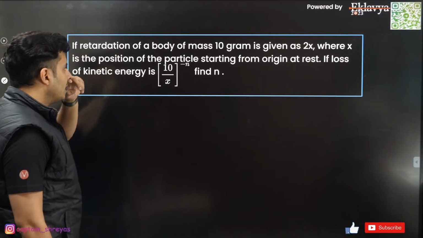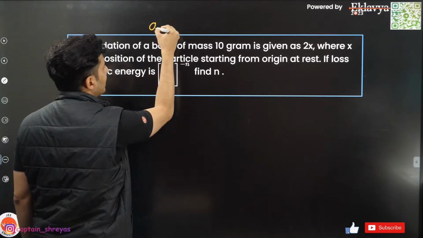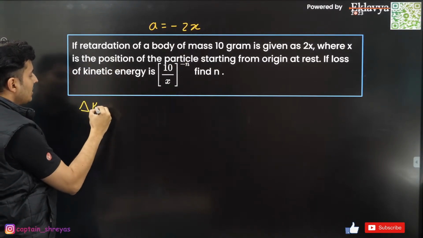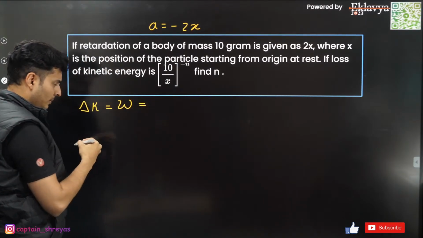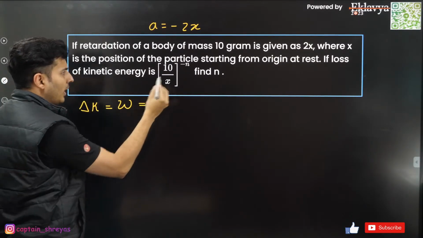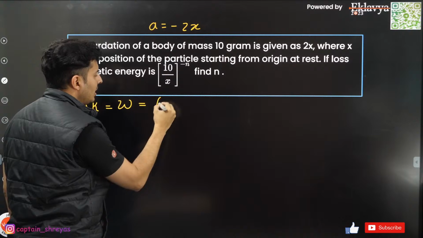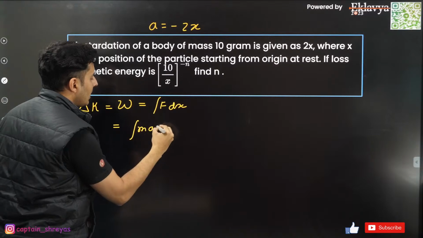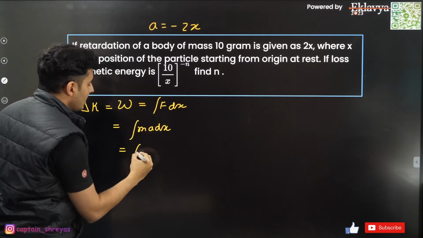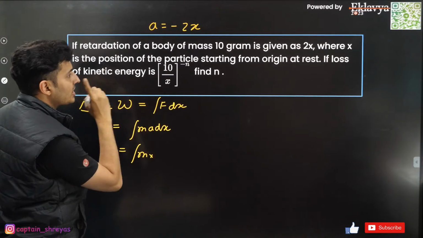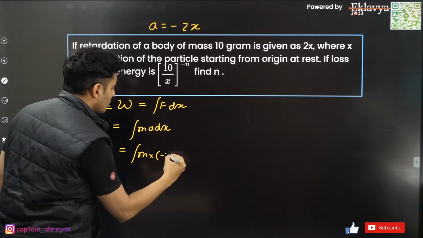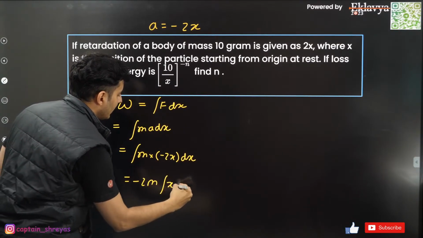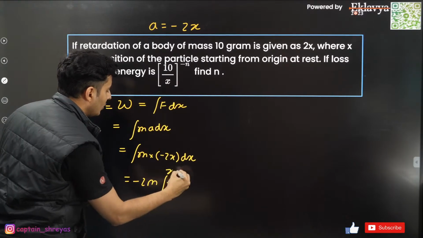Okay, so here in this case, I know the retardation is 2x, that means acceleration is minus 2x, and to find the change in the kinetic energy, I will use the work-kinetic energy theorem. So delta K is work. Work will be variable because acceleration is variable, so it will be integral F dx. This is integral m a dx. But acceleration is minus 2x, so minus 2x dx. So this will be minus 2m integral x dx, from the origin to a point x.